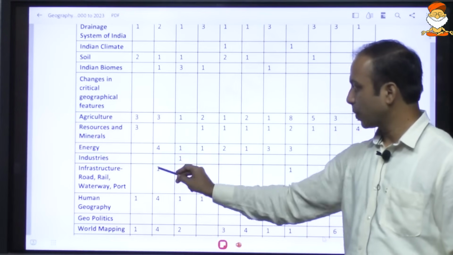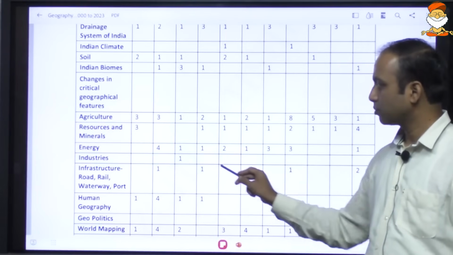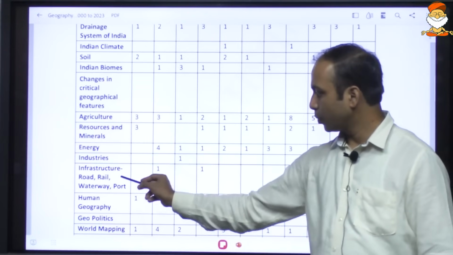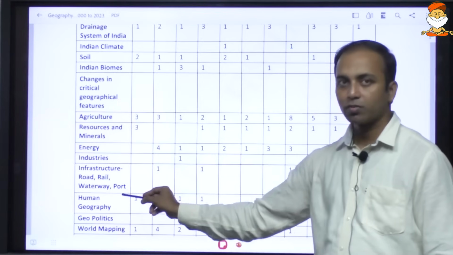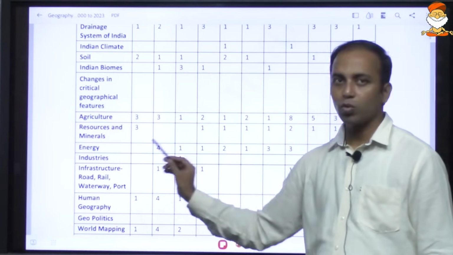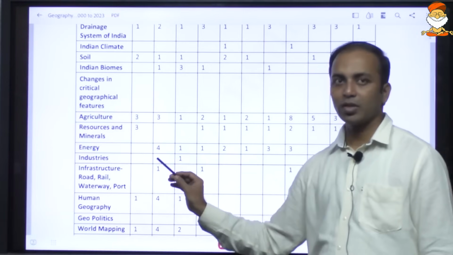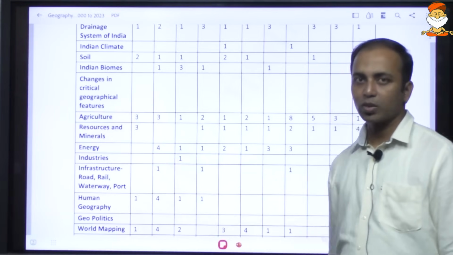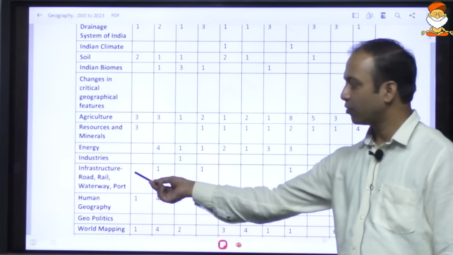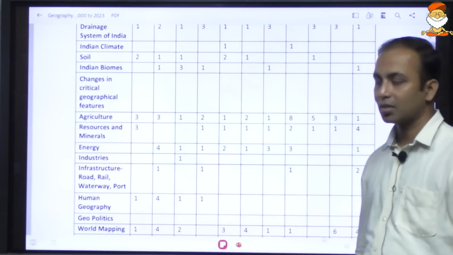In mains it is important. Infrastructure, that is roadways, railways, waterways, ports, of all, UPSC have mainly asked questions on ports. So we shall be focusing mainly on ports and waterways. Roadways, they had just asked one question last year. As such, roadways are not very preferred, and railways, they haven't asked a question in the last 10 years.